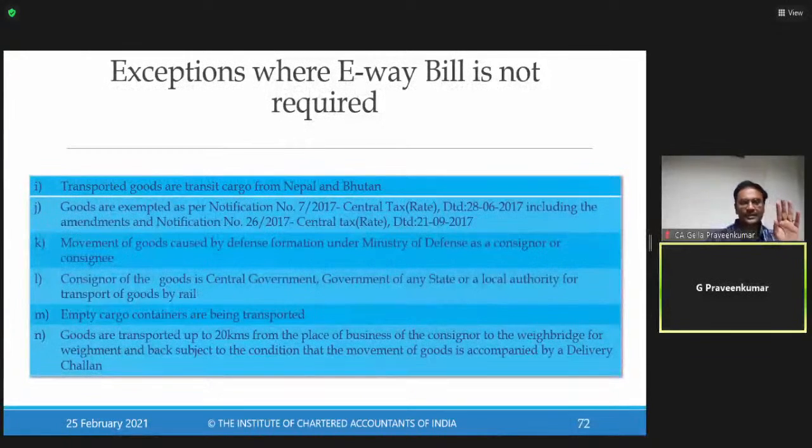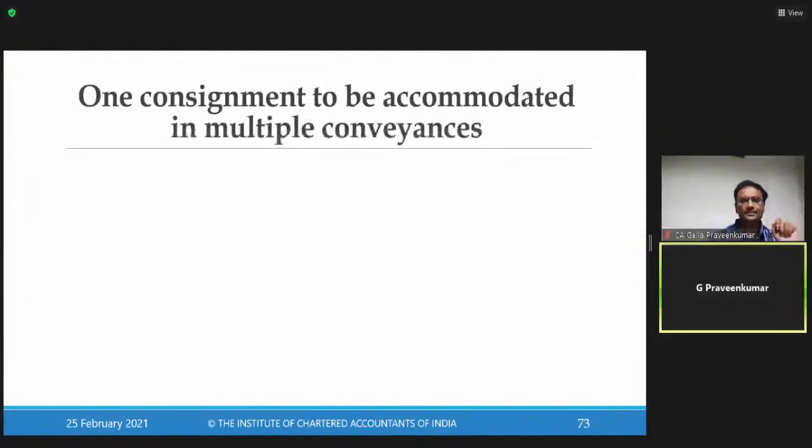Students, I have given one list of exceptions. This slide and the next slide are self-study slides. These are the cases where an e-way bill is not required. Due to paucity of time, I'm going to skip this.